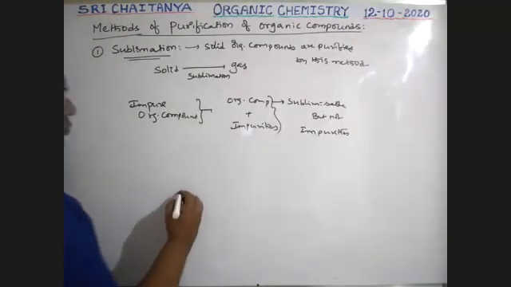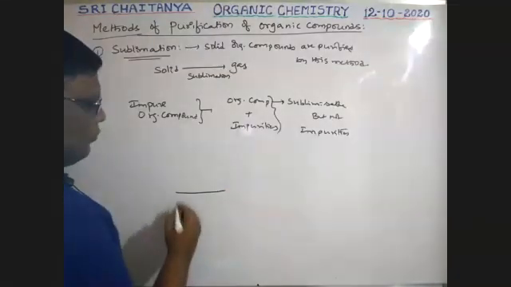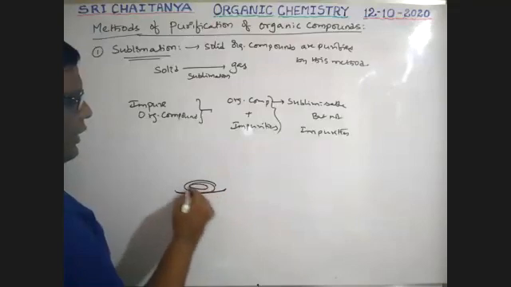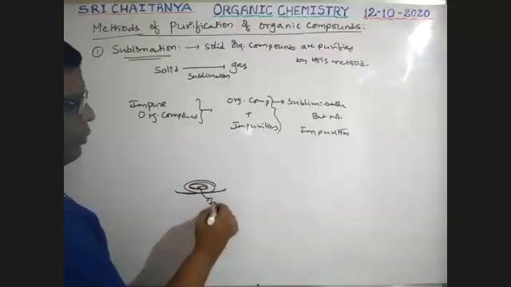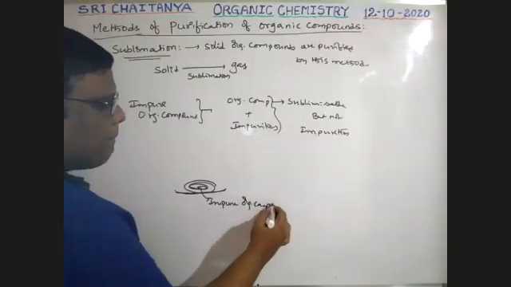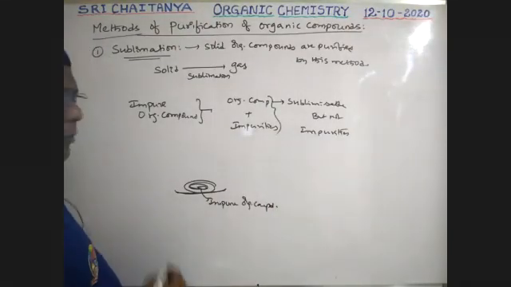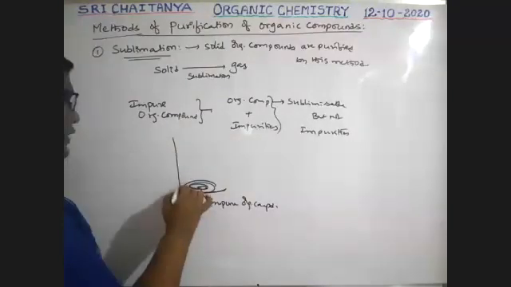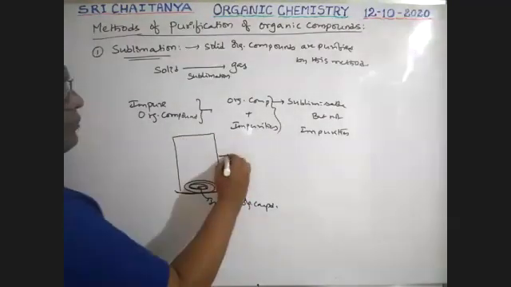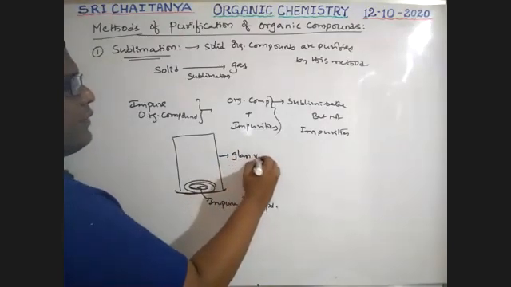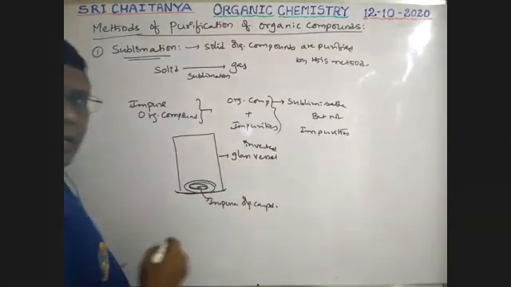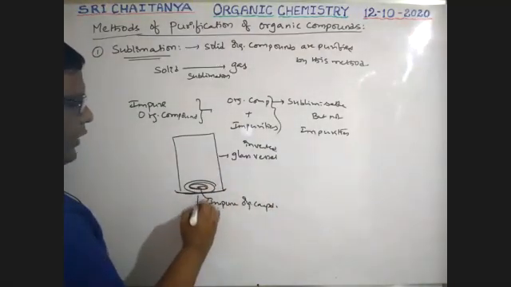See here, this is the glass plate, boys, containing our impure organic compound. An inverted glass vessel is placed over it. Now it is heated.